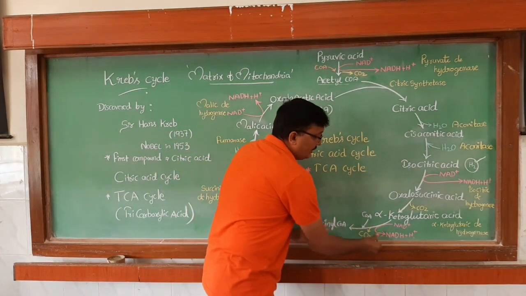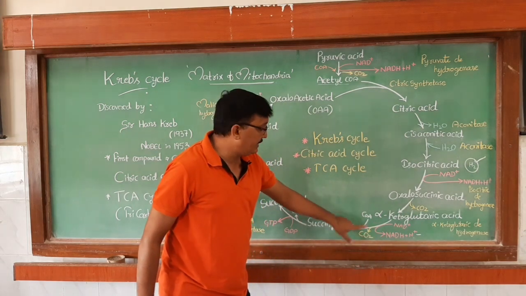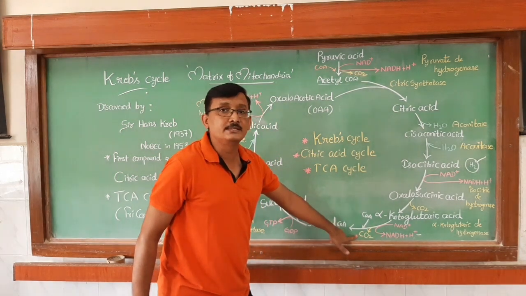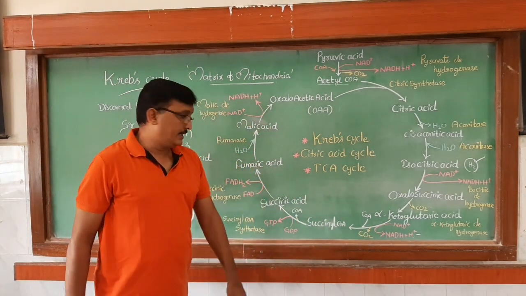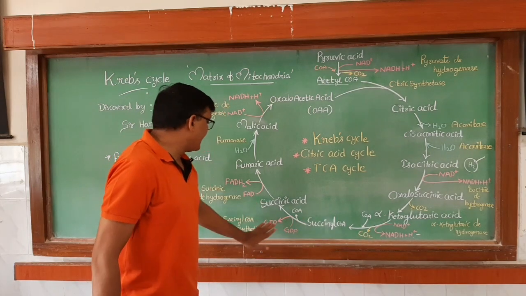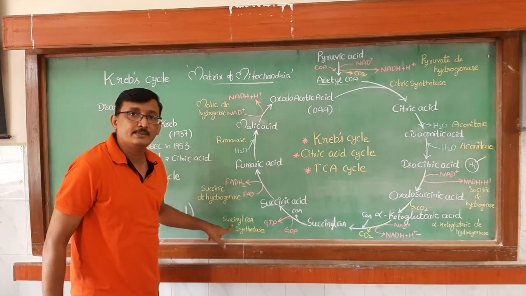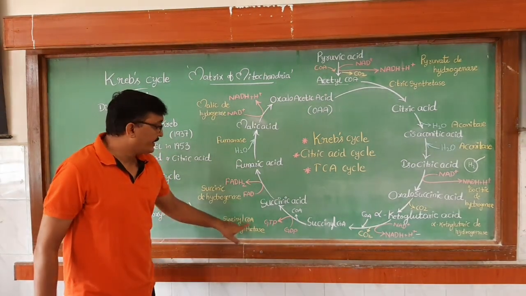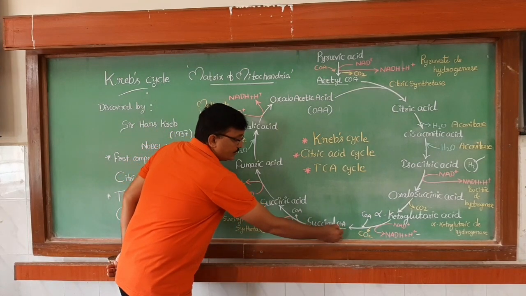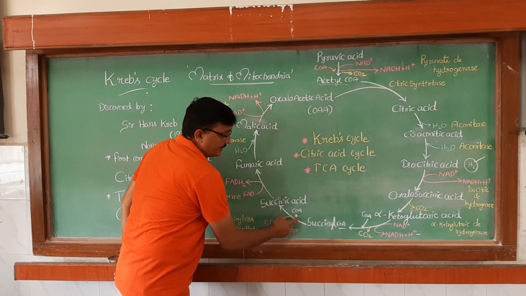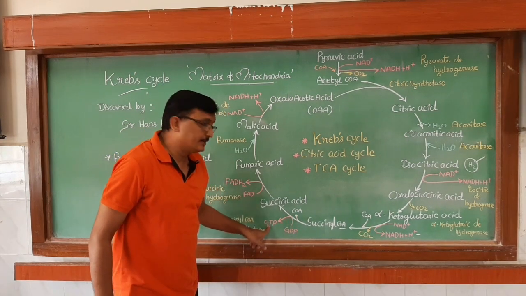So here what is happening? One NADH plus H plus is produced, and coenzyme A is added, and CO2 is also released in this reaction, right? Now succinyl coenzyme A, in the presence of the enzyme succinyl coenzyme A synthetase, removes its coenzyme A group. See, it is removing, and here one GTP is formed.